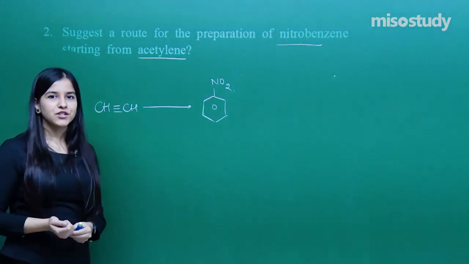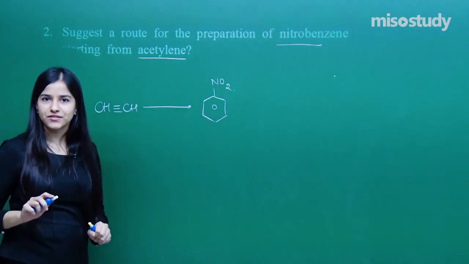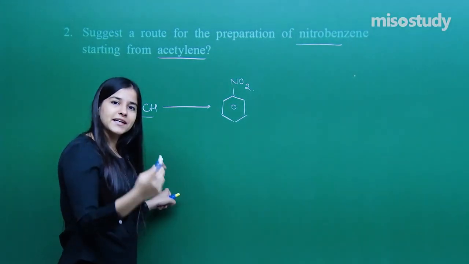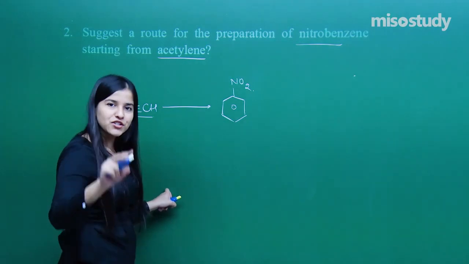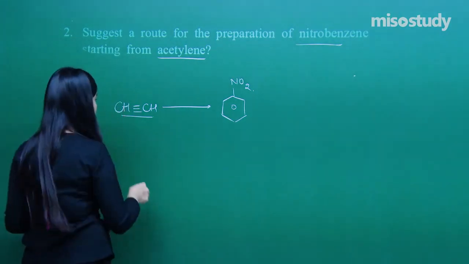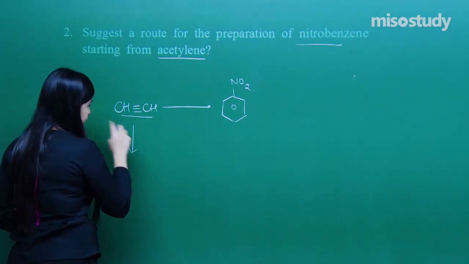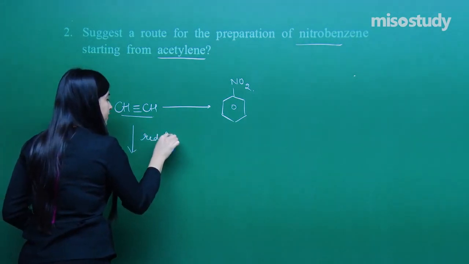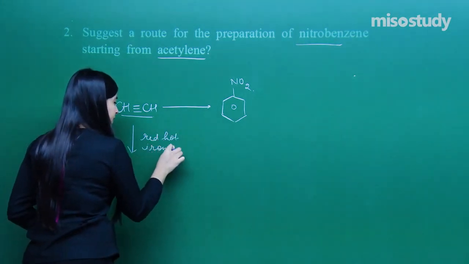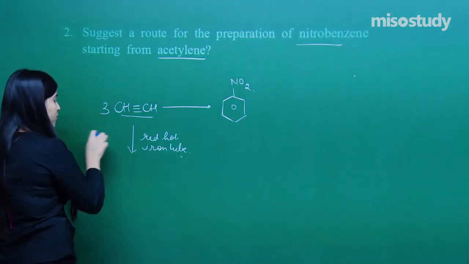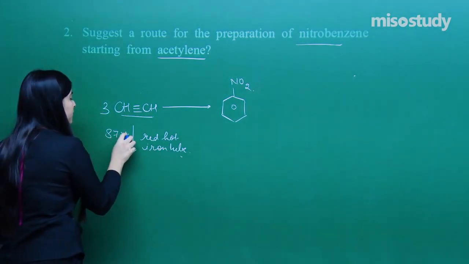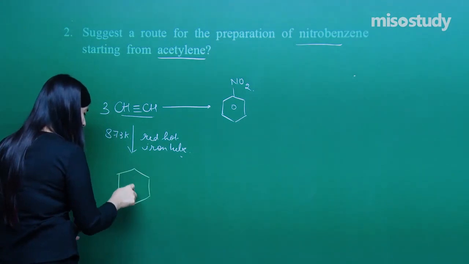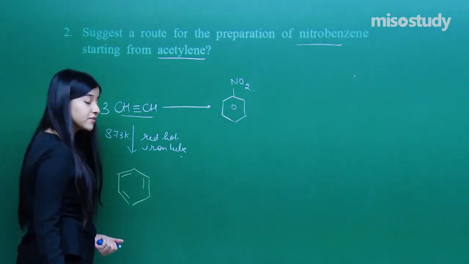There is one particular reaction which we have discussed, the reaction of cyclization, right? There we can convert it into benzene and then finally nitrate it, a simple nitration reaction. So in just 2 steps I can attain my nitrobenzene. Starting with this, what I need is 3 moles of it first of all, right? Red hot iron tube, it is this, right? This is the particular reaction, we have to heat it at approximately 873 Kelvin, fine, and we get benzene. Again, I am not going to show you the entire cyclization process, we have already done this.